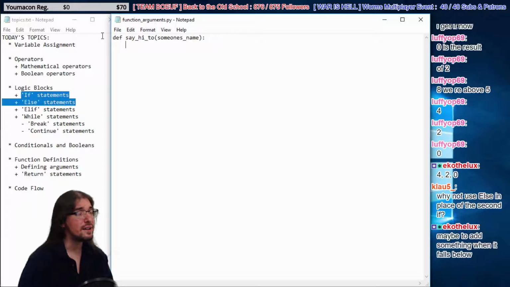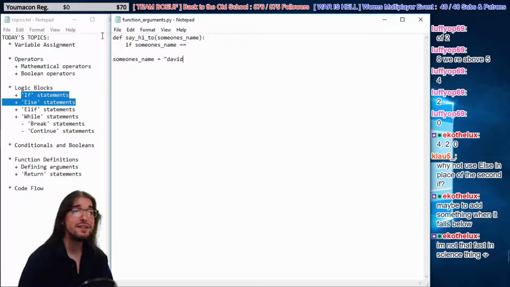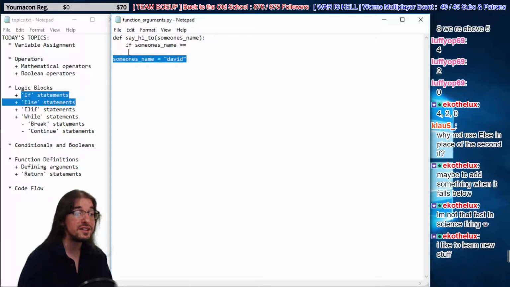So we're going to say, if someone's name is equal to, use two equal signs there, because if we wanted to say someone's name equals David, that uses the one equal sign. So we already have this being used in Python. So we use two for the question, is it equal to? If someone's name is equal to Luffy, right? That's spelled like that.